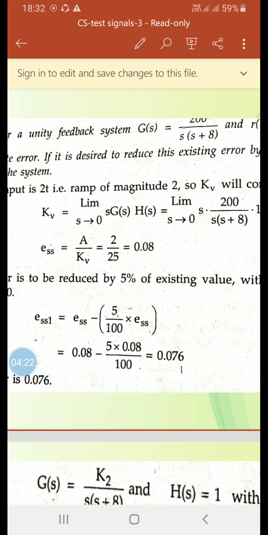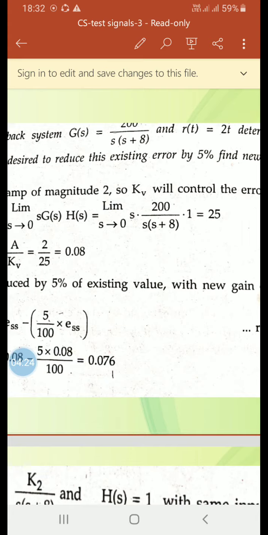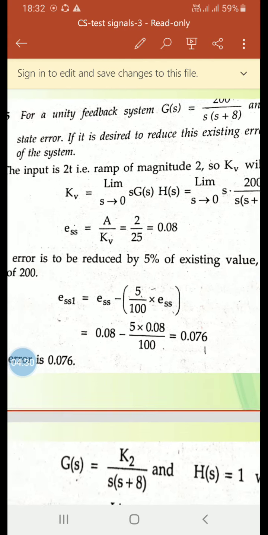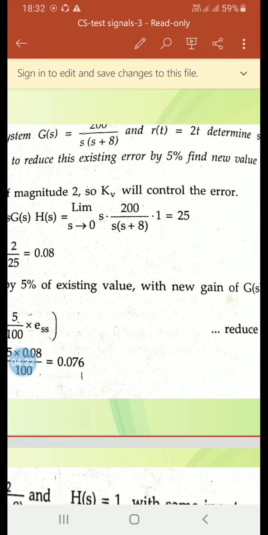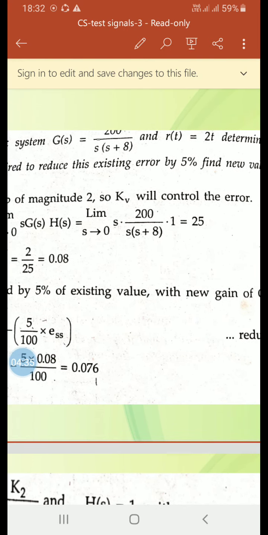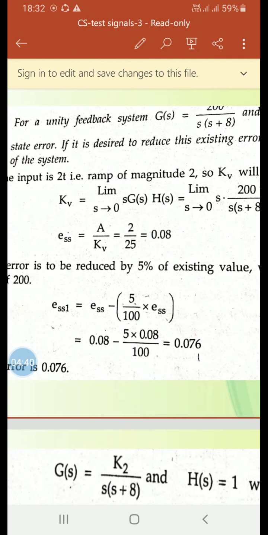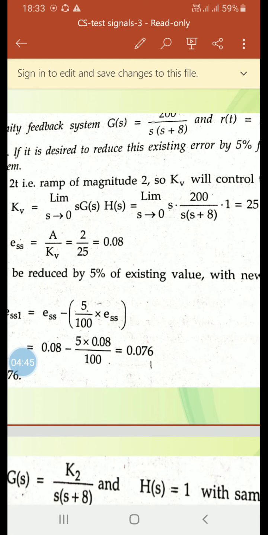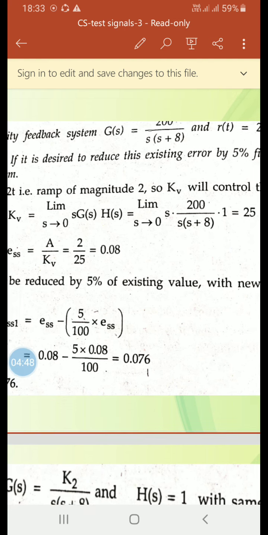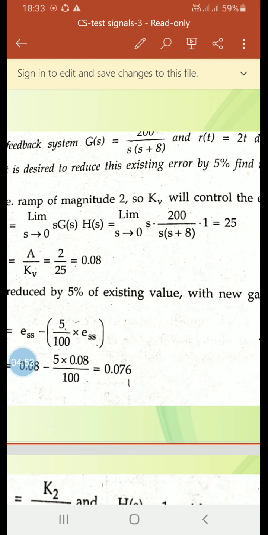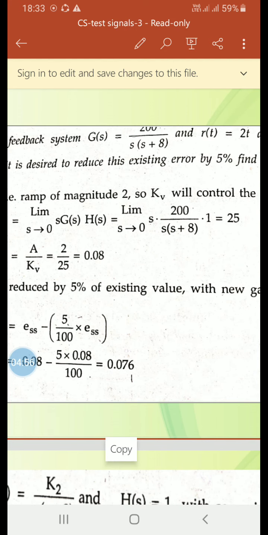So Kv will control the error. Kv is given as limit s tends to 0 of s G(s) H(s), which is equal to limit s tends to 0 of s into 200 divided by s(s plus 8) into 1.